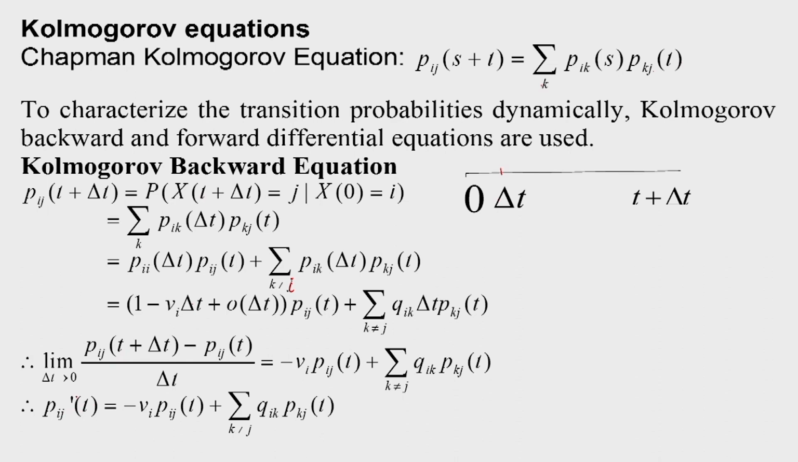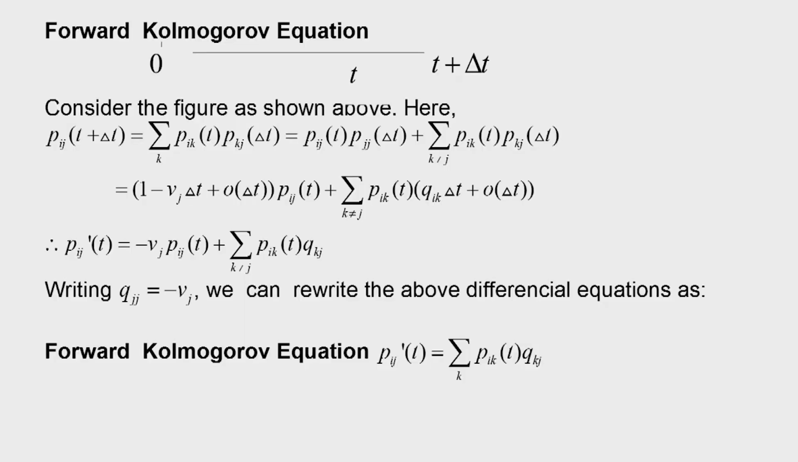So, Pij dash t will be equal to nu i Pij t plus summation Qik Pkj t, k not equal to i. So, this is the Kolmogorov backward equation.